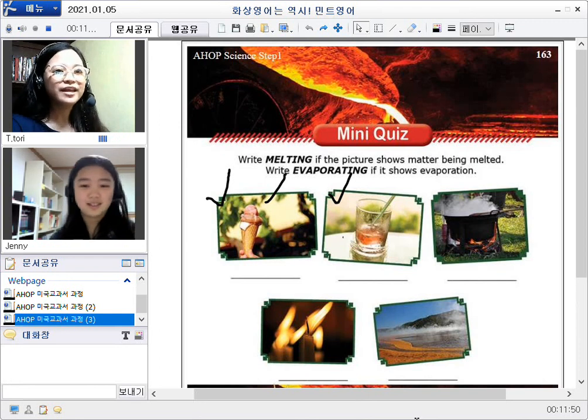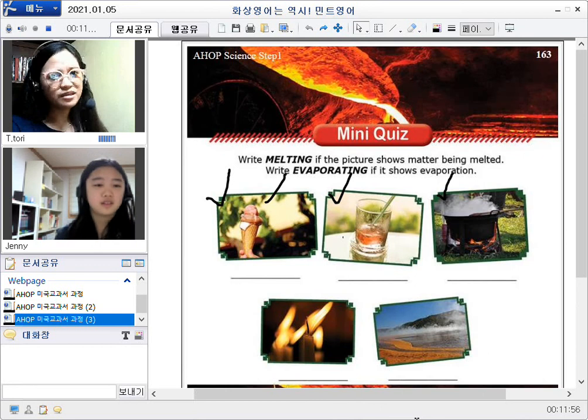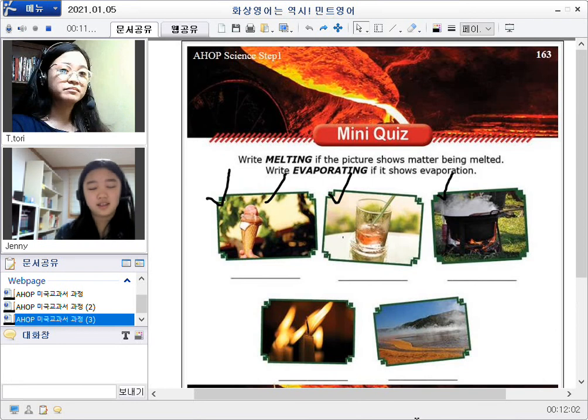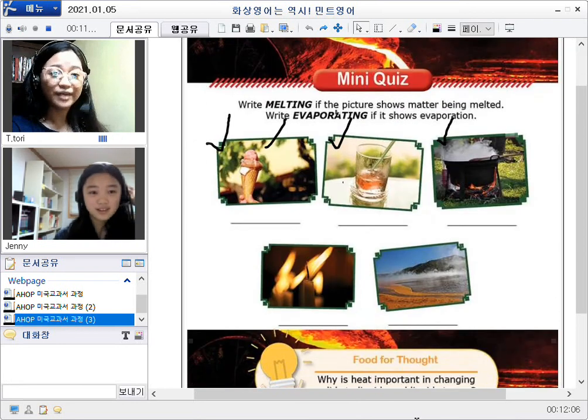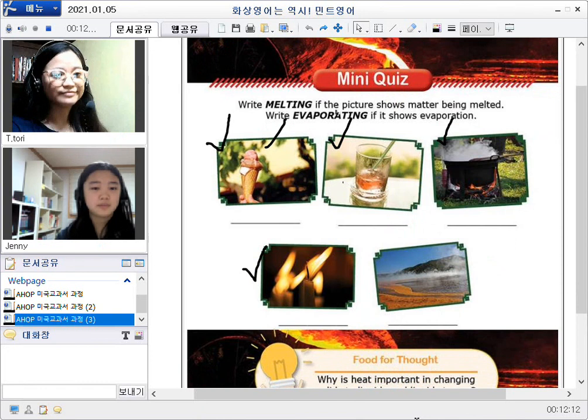And next one. What is this? I don't know. I think they are trying to boil something. Yeah, it is evaporation. Yes. Next one. It is a candle and it is melting. That's right.